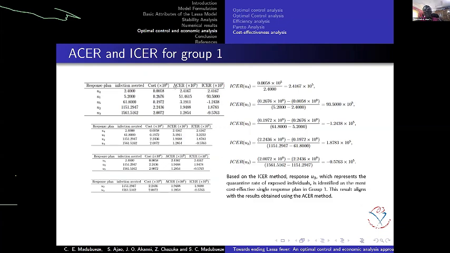So calculating the ACER, we see this is what we have. The lowest among all of them happens to be quarantine, which is U3, showing that U3 is the most effective. But we also have to carry out the incremental cost effectiveness ratios.